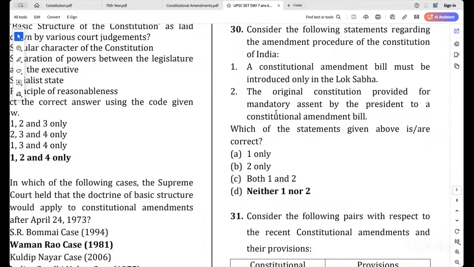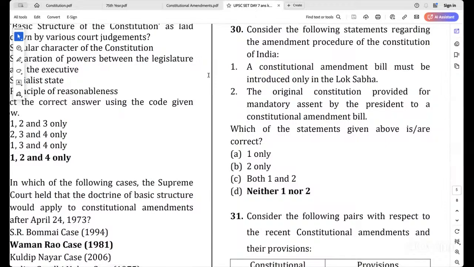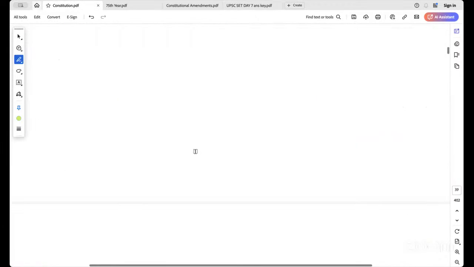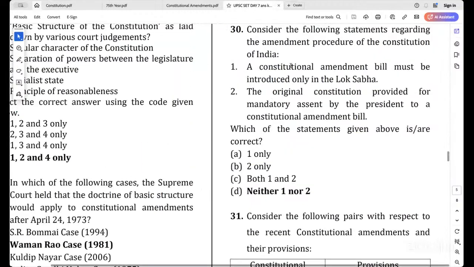Clear? Wait a minute. Wait, I'll show, finally. Okay.